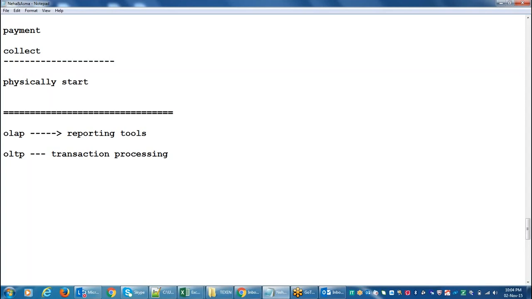Here, one more important thing is the ODS, operational data store. Here we have the data warehouse, but here we have the ODS. Why do we require an ODS system for the OLTP? Because it will store the current processing data. Yes, exactly. They will store all the transaction data in the ODS system.